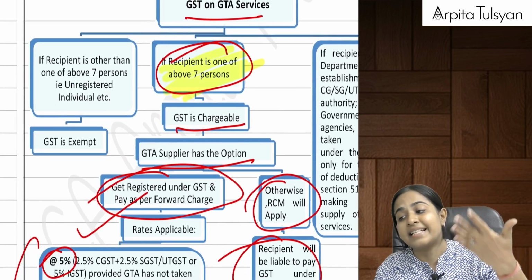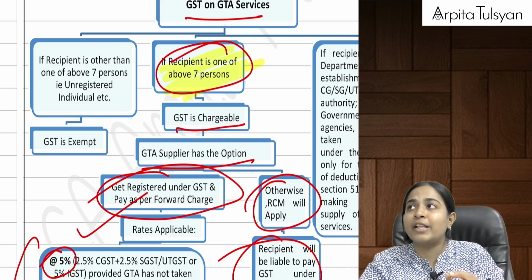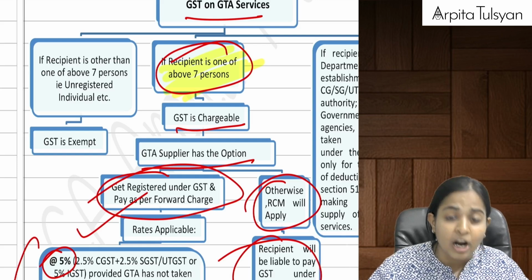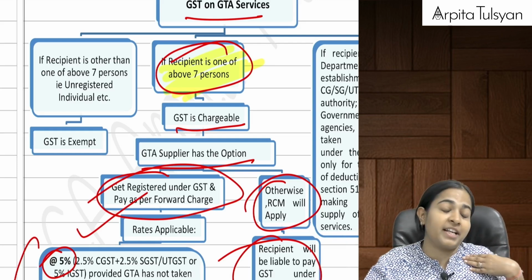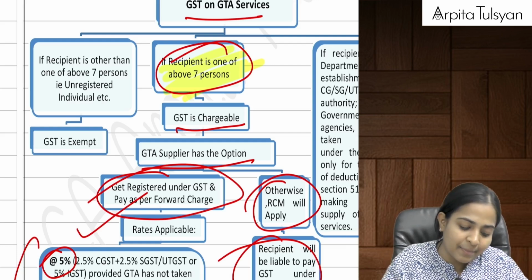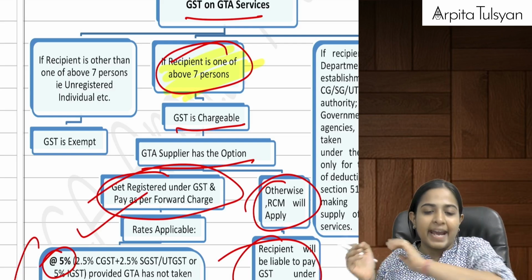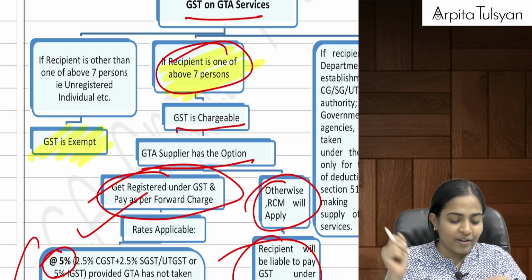What if the recipient is any other person? Example, like we took the example of factory, society, body corporate, registered person, partnership firm, etc. What if there is an unregistered individual who is taking the service? Then in that case there was no RCM applicable. So in that case, can we say normally forward charge will be applicable? That is anyway exempted, that we will see in the next chapter, that is your exemption chapter.